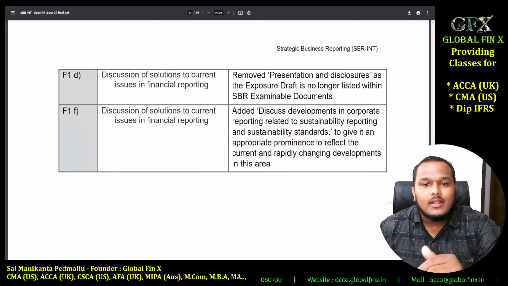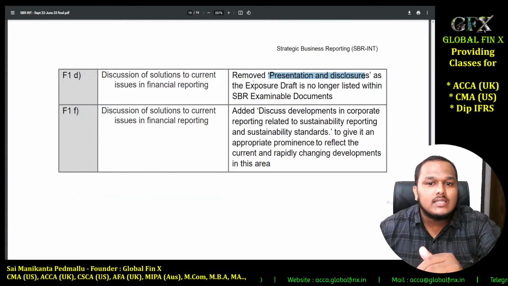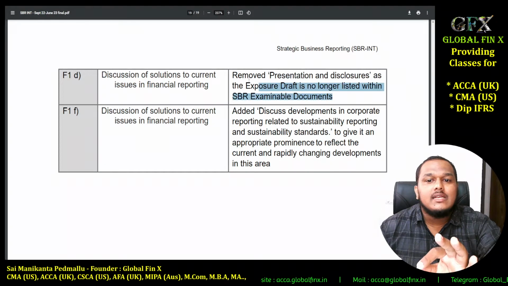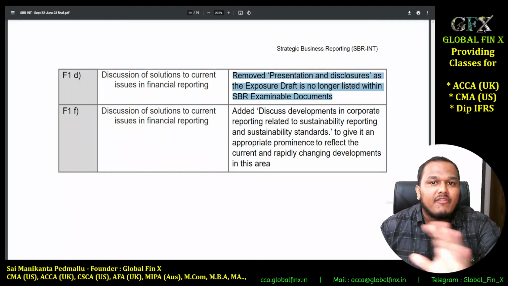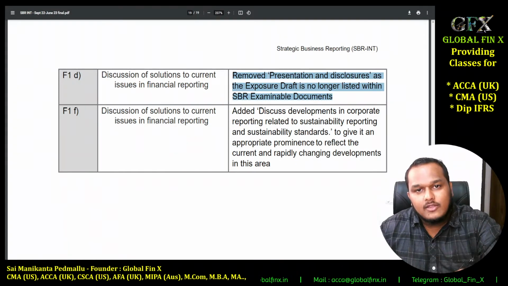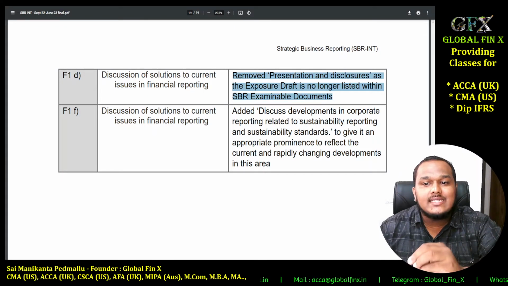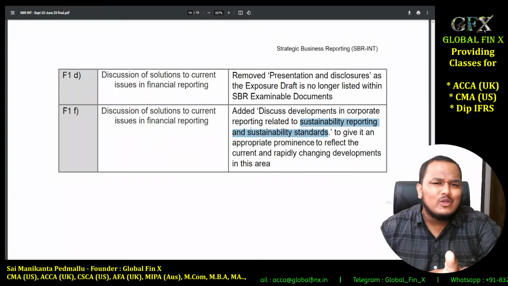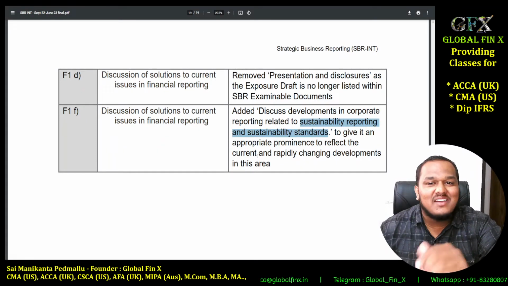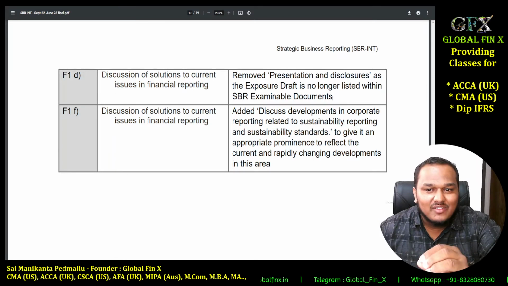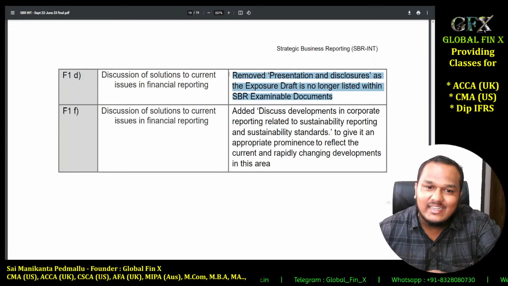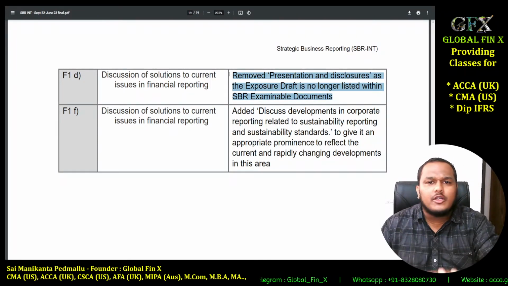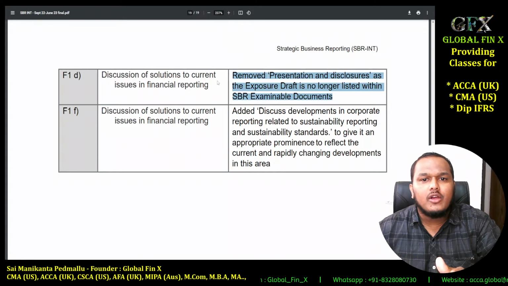Then, removed presentation and disclosures, as the exposure draft is no longer listed within SBR examinable documents. They removed the exposure draft from current issues. Rather, in place of that exposure draft, they have added sustainability reporting and sustainability standards. Sustainability reporting we covered, and the exposure draft we also covered. So do not worry, the exposure draft disclosure requirements are not examinable for you, but knowing that stuff is not at all wrong. It is there as a part of your videos.